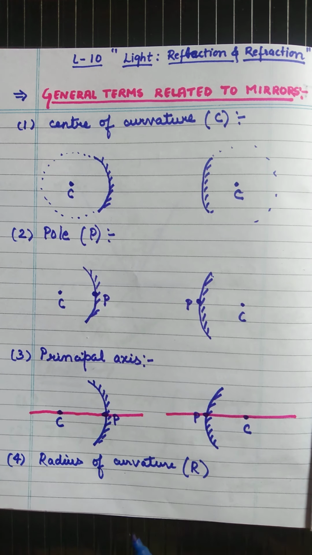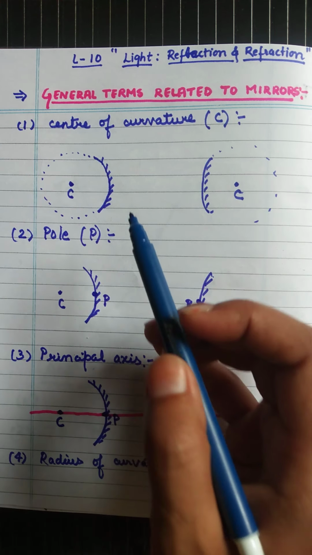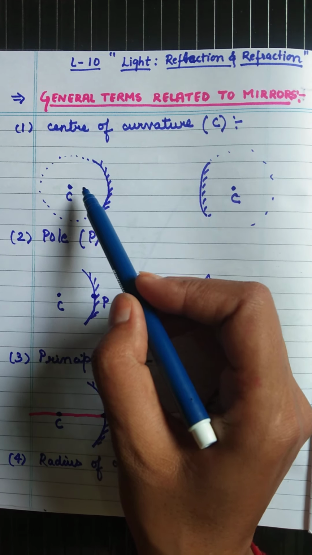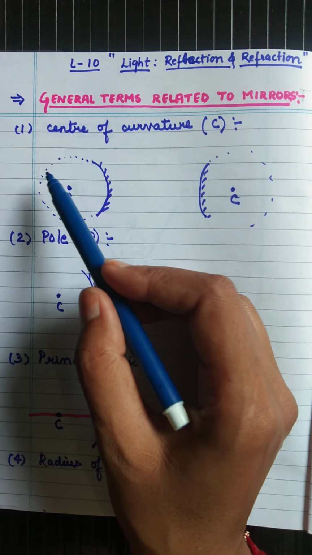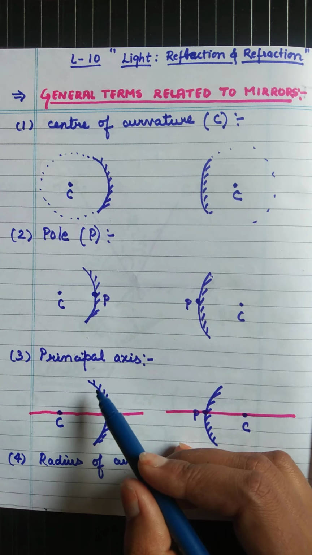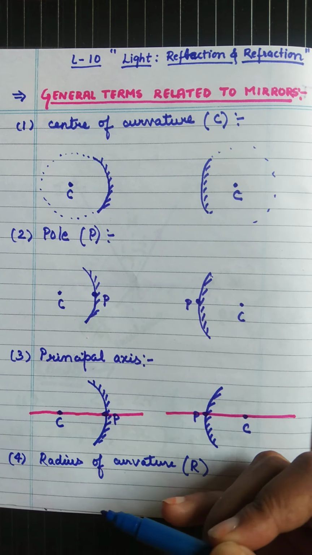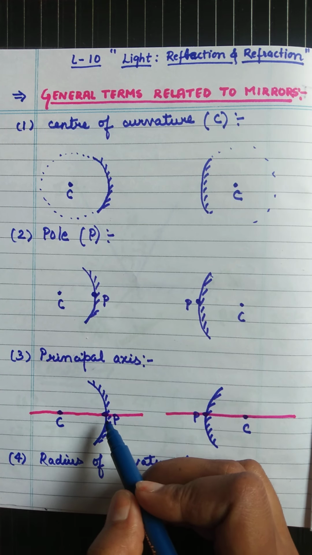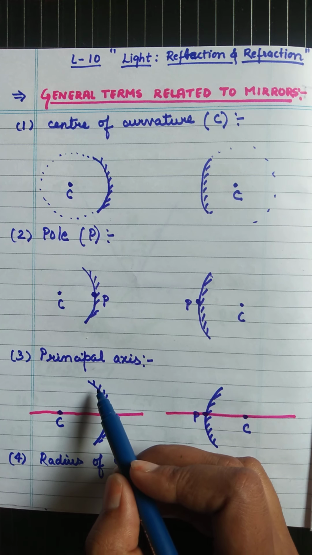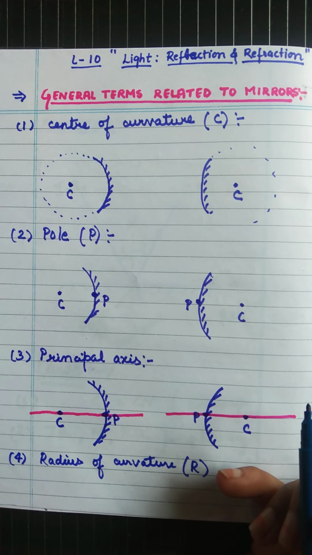The distance from pole to center of curvature, because if this is the imaginary sphere, then all these parts show the radius. So the distance from mirror to center of curvature represents the radius of curvature, or the distance from any part of the mirror to the center of curvature is called the radius of curvature.